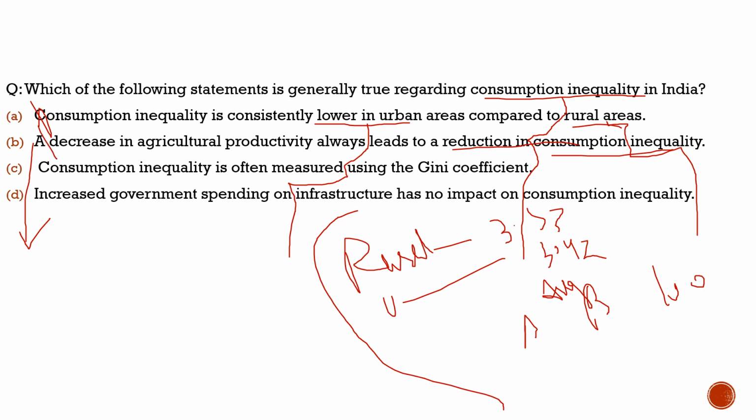Coming to the third statement, it says consumption inequality is often measured using the Gini coefficient. 100% correct. Nothing wrong with this statement. When the Gini coefficient is 0, it means that there is zero inequality. When it is 1, it means that there is high inequality. So statement 3 is correct. Coming to the last statement, increased government spending on infrastructure has no impact on consumption inequality. Totally incorrect. If the government spends more on infrastructure, it will definitely impact and reduce the consumption inequality. So this statement is also incorrect.